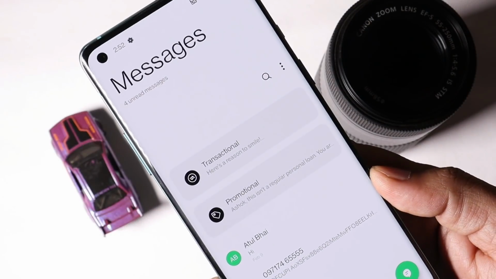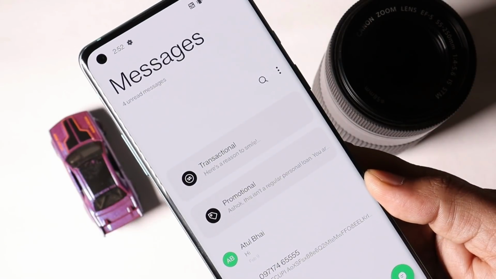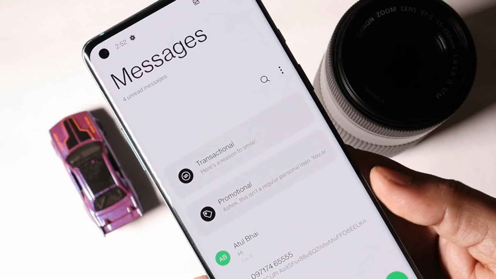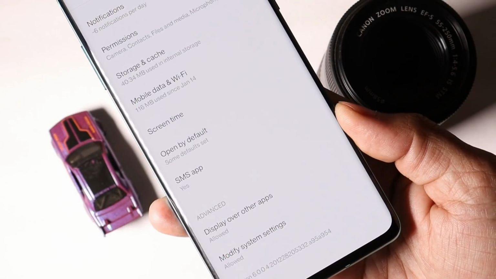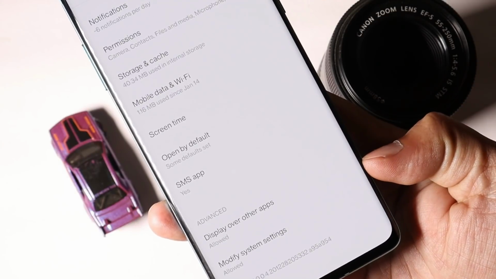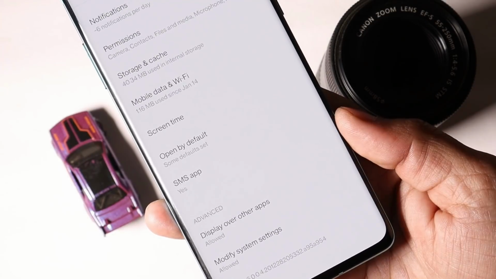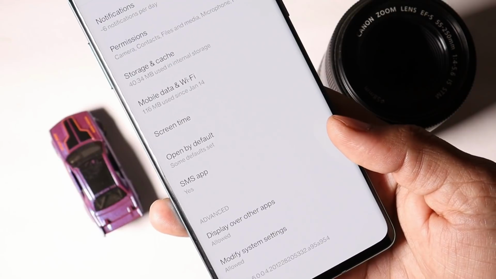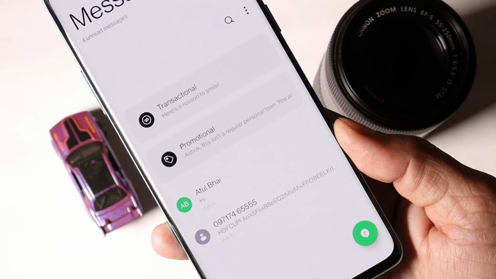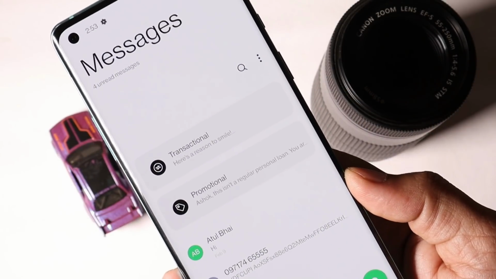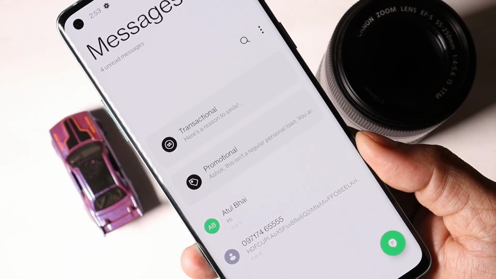After that, users are still facing issues related to smart messaging services. They are unable to bypass the setup of smart messaging. So guys, for this first make sure your messaging app version is version 6 or above. And if you still face any kind of issues, try to clear the cache and data of the messaging app. Because as you can see here, I had no issues setting up the smart messaging service on my OnePlus 8.